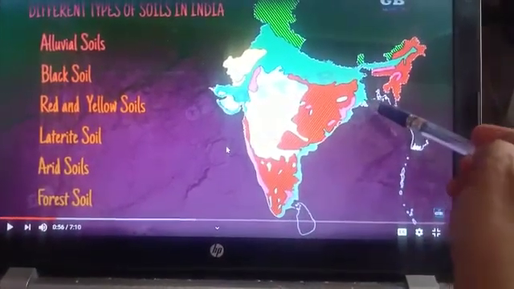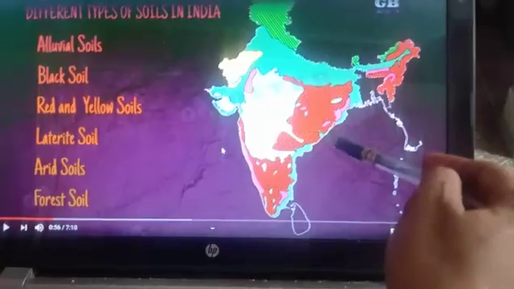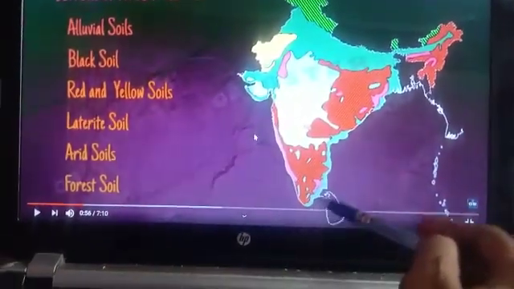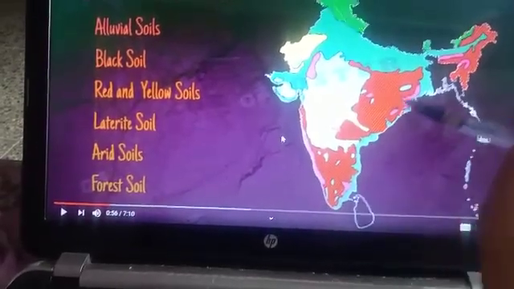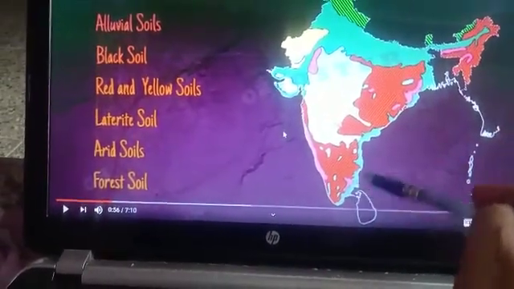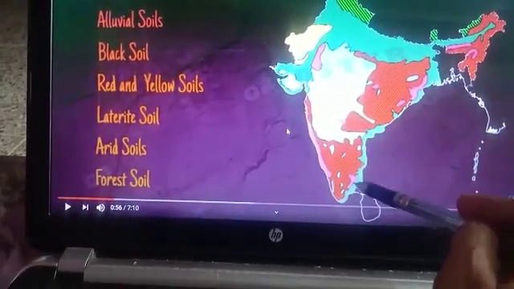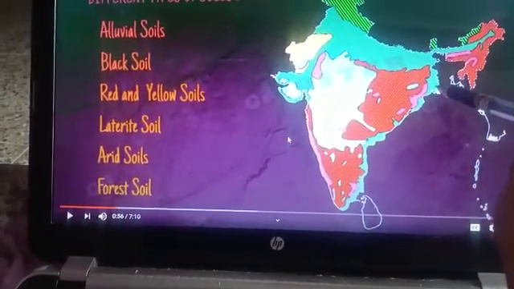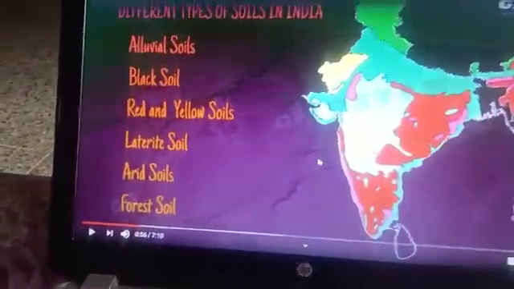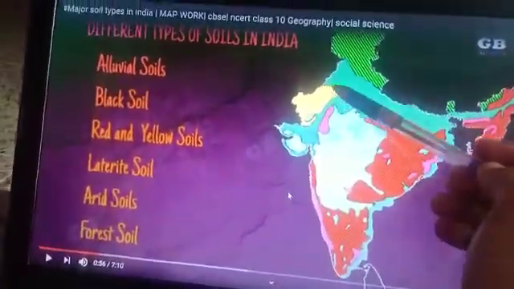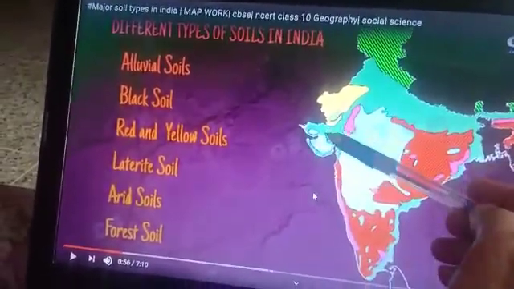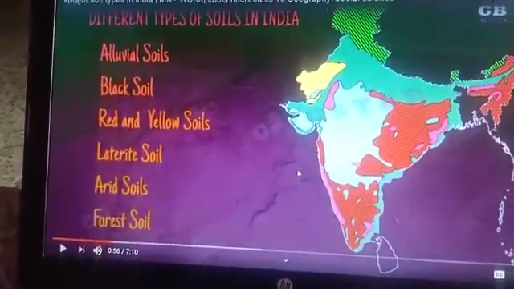region, because of the Mahanadi in Odisha, in Andhra Pradesh because of the Godavari and Krishna, and in Tamil Nadu because of the Kaveri, sediments settle down here, and the alluvial soil found here makes deltas. Okay, these rivers make deltas here, and this is the reason alluvial soil is found here. Now come to the western part. In the western part, in some parts of Rajasthan and Gujarat also, alluvial soil is found.